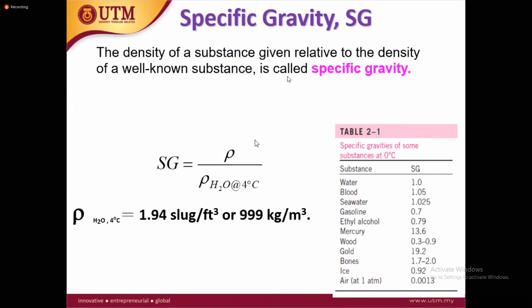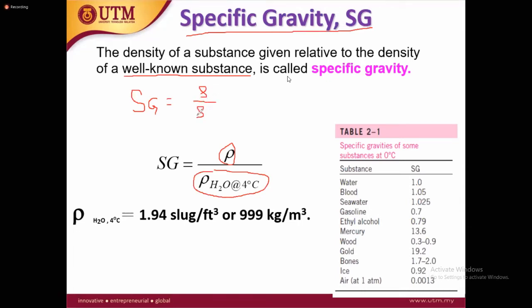Now we have another terminology, very important. You will use this one more of the time in your other chapters, so you have to be very clear with it. Specific gravity is the density over the density of water at standard conditions. How can we define specific gravity? The density of a substance given in relation to the density of a well-known substance. Remember, specific gravity is a relation between two densities. This is rho over rho.